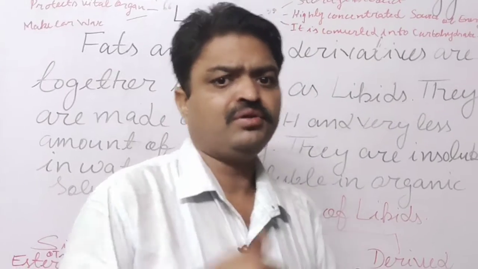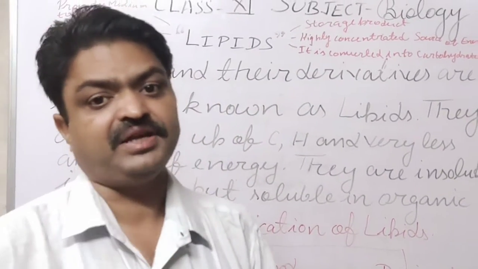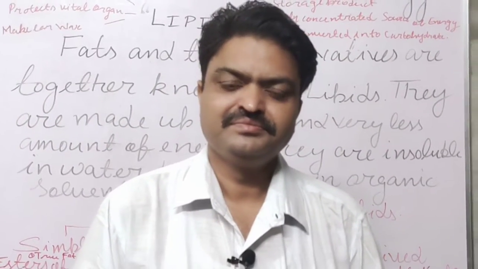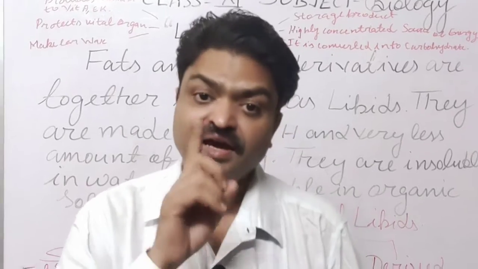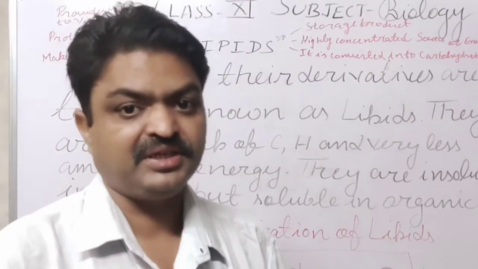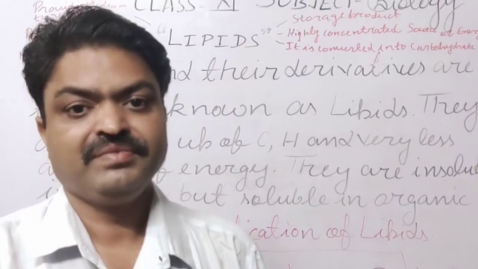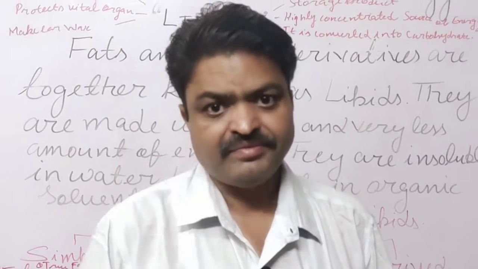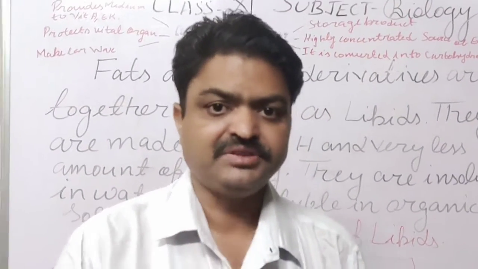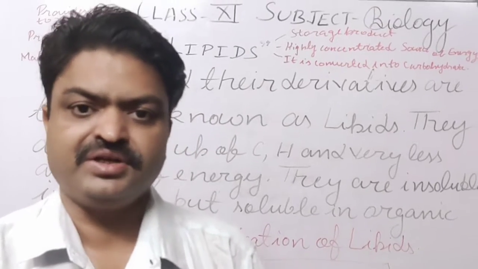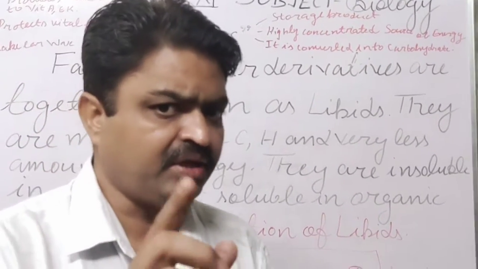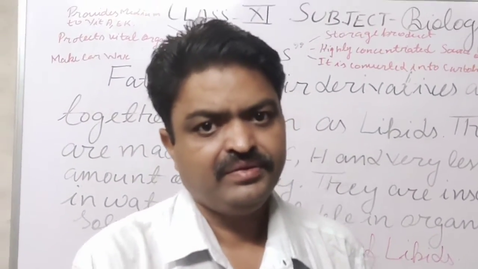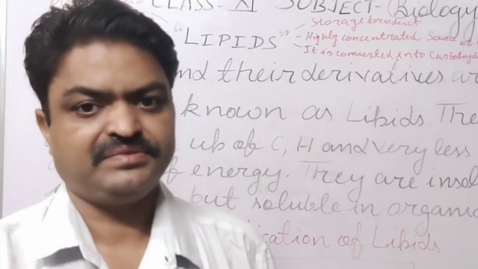Many times you observe that leaves have a shiny appearance. Do you know why leaves have a shiny appearance? They have it due to the presence of lipid. With lipid, a layer is formed on the leaves, and that layer is known as cuticle. With the cuticle, a waxy layer is also found. Due to that waxy layer, the leaves have a shiny appearance.